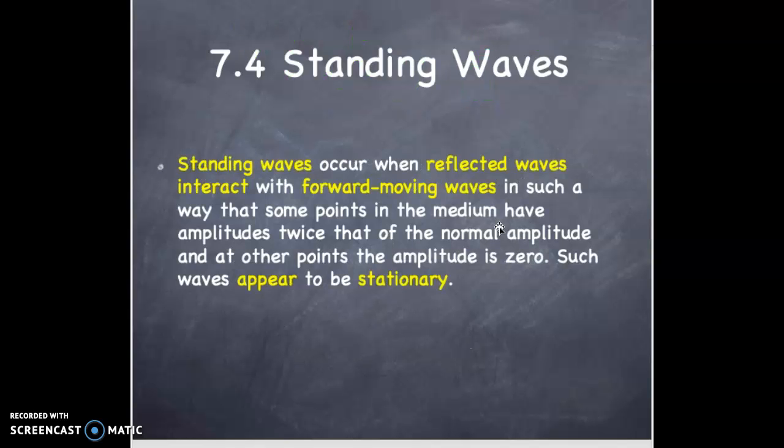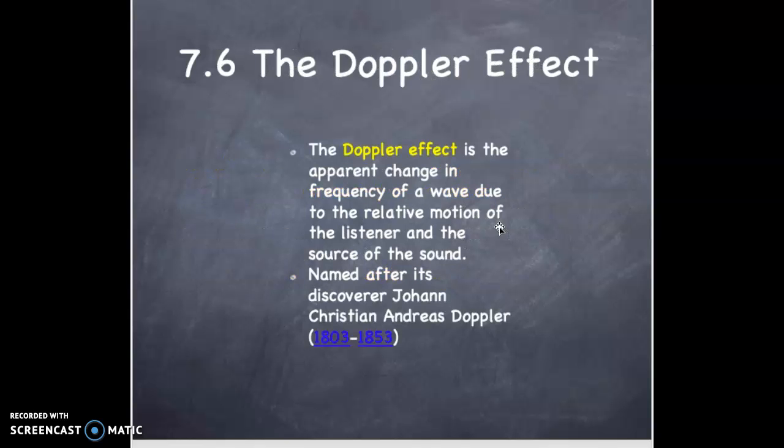Standing waves occur when reflected waves interact with forward-moving waves in such a way that some points in the media have amplitude twice that of the normal amplitude, and at other points the amplitude is 0. Such waves appear to be stationary.